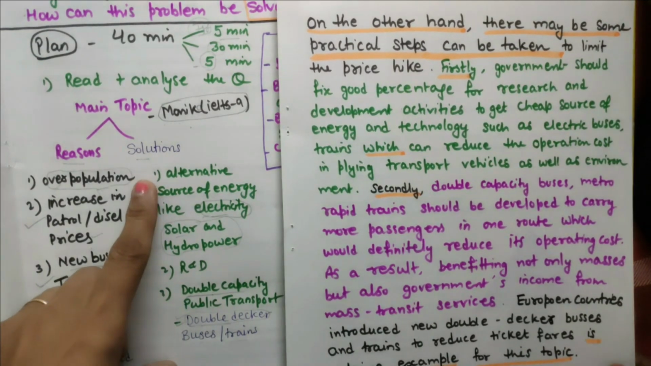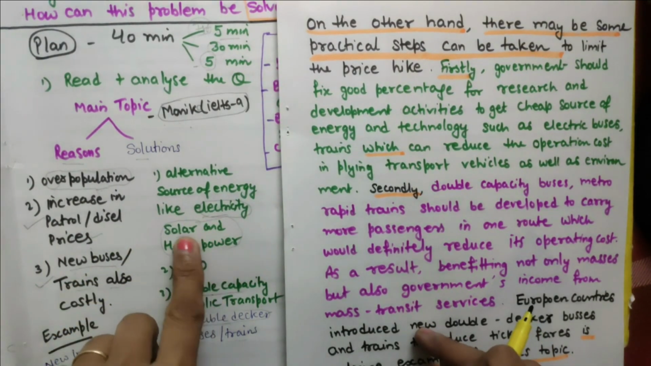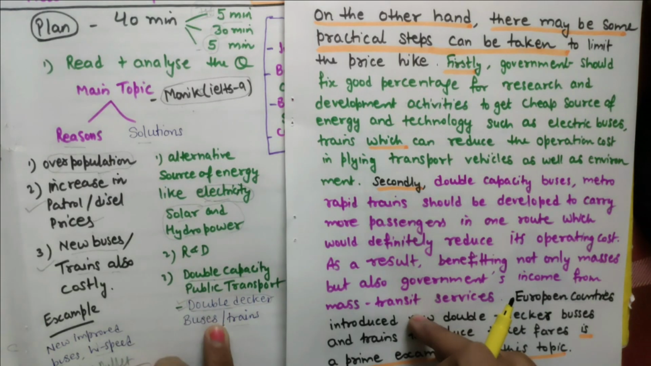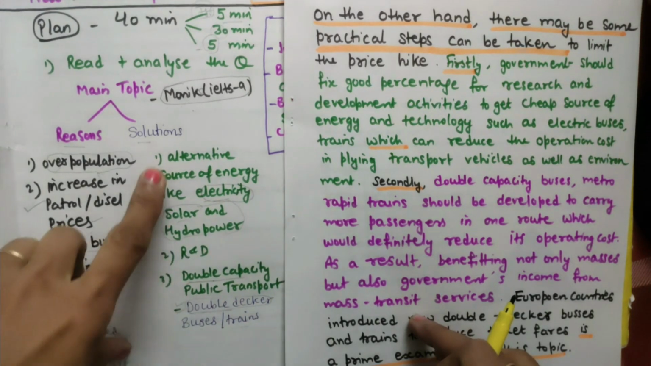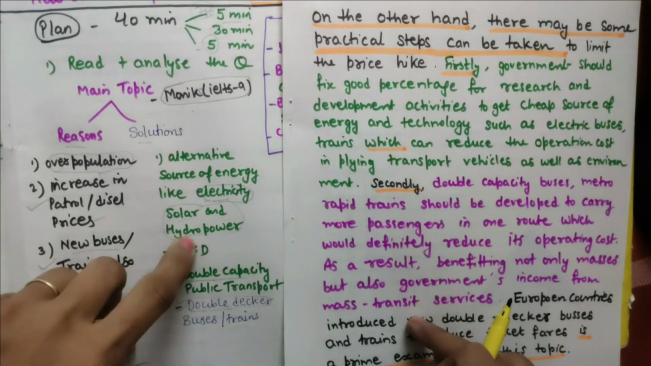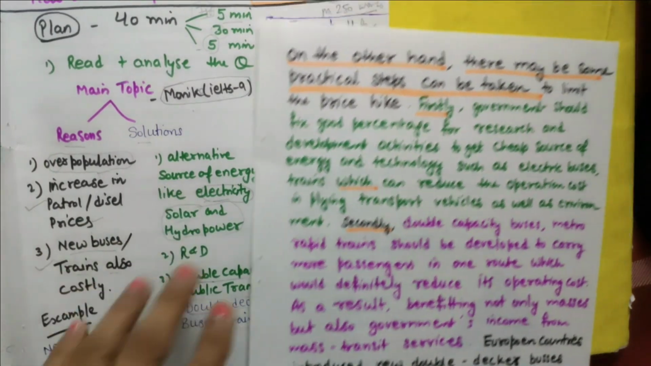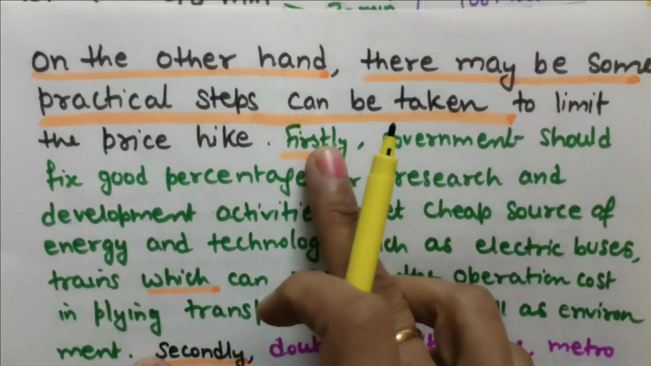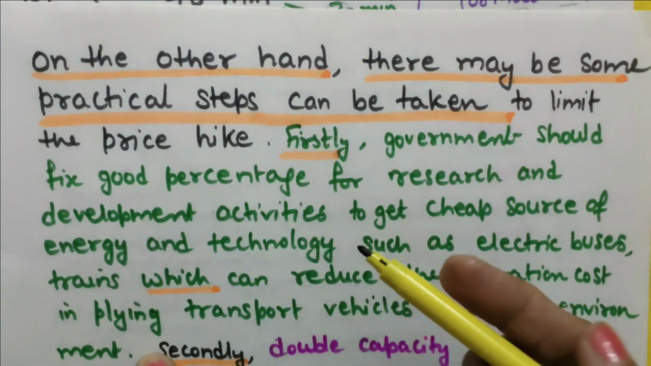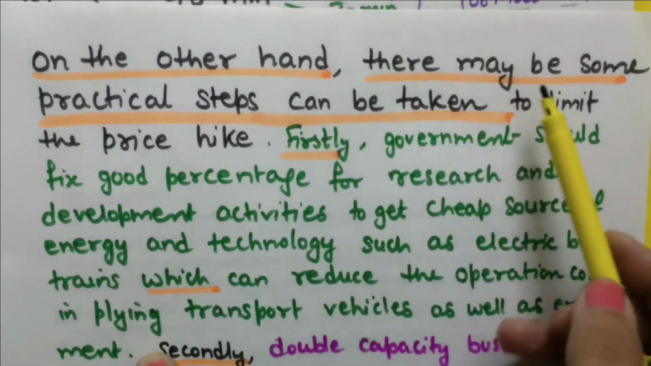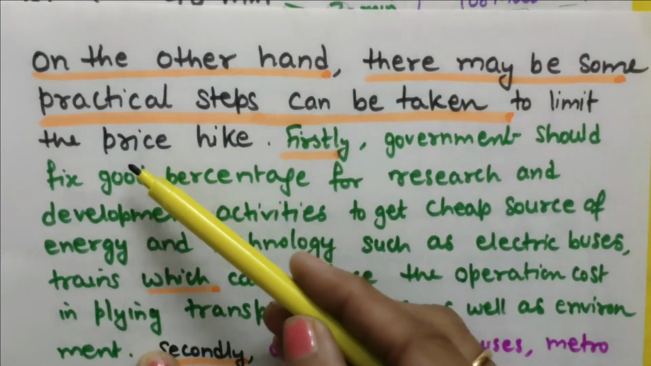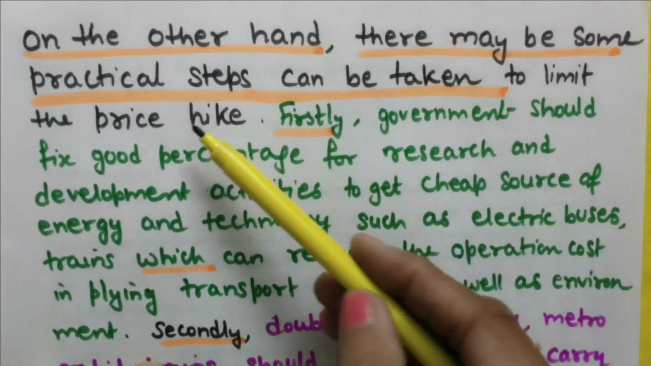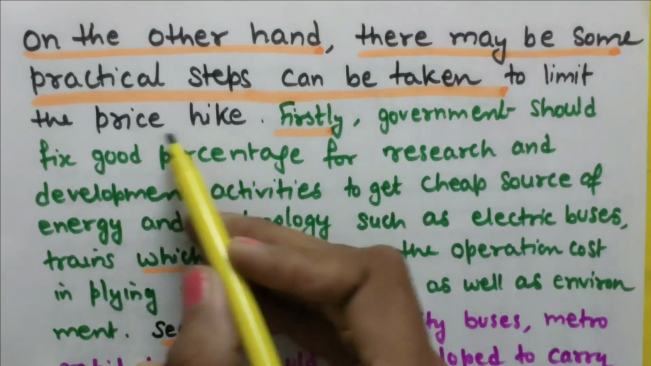Now for these points: alternative sources of energy like electricity, solar and hydropower, and research and development, and double capacity public transport service like double decker buses and trains. I will just combine two or three points. This and this I will just combine. See this: on the other hand, now the second paragraph, a different thing I am going to write. That's why I have used this. On the other hand, there may be some practical steps that can be taken to limit the price hike. So this is the announcement, to limit the price hike, because this is the topic.